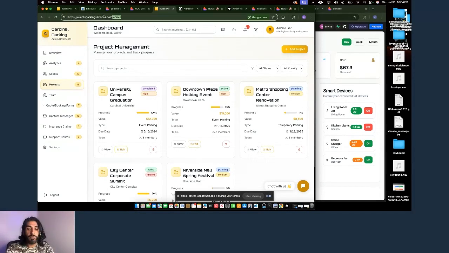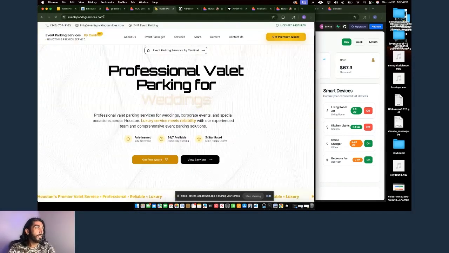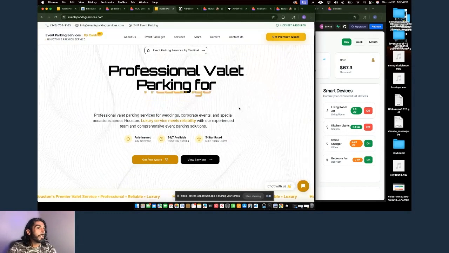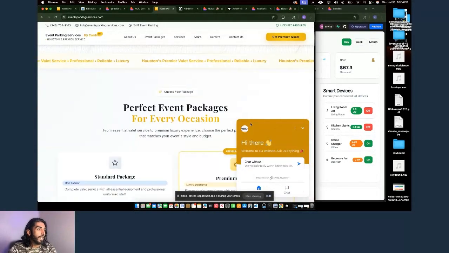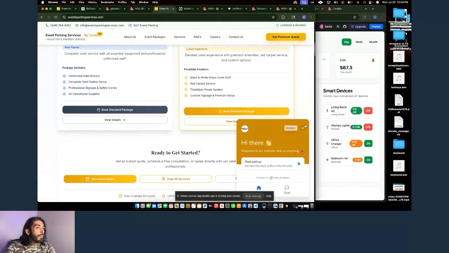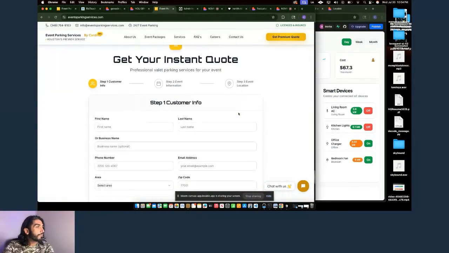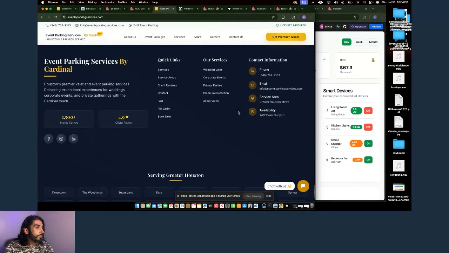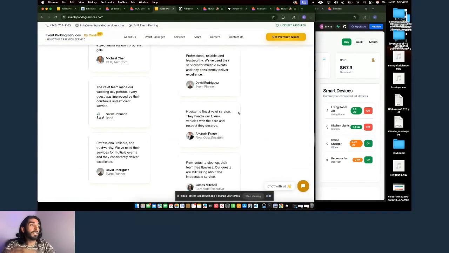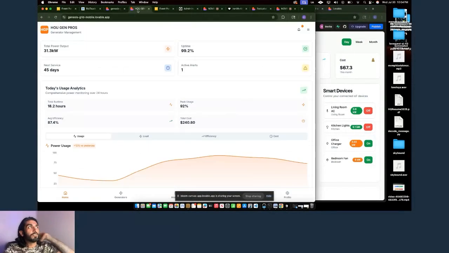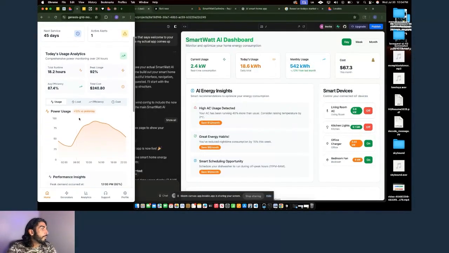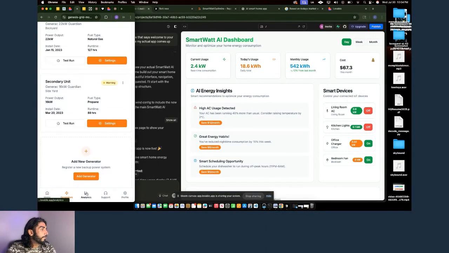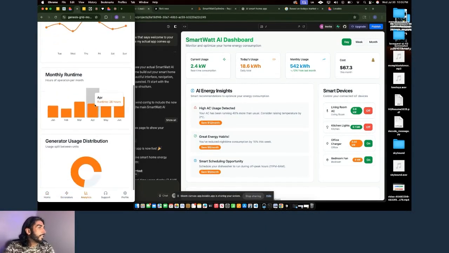That's what I love about this, and these are all dashboards that I'm building on the back end of users' websites. This is what the front end looks like. Something that's built in Lovable with a couple other tools, like really nice hover animations, an AI bot there, packages you can choose from, amazing forms. Everything looks incredible. This is my personal opinion. So, UGen Pro, this is another mobile app that I have built with Lovable for an energy company. It's got a variety of things in here and charts.